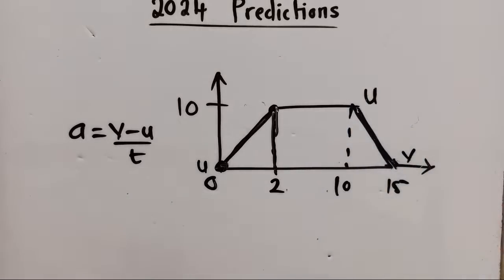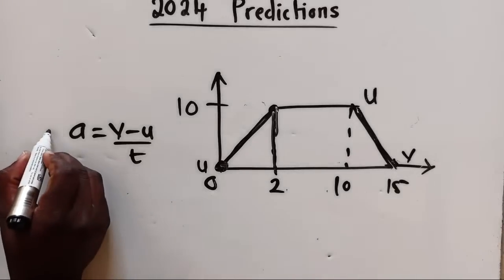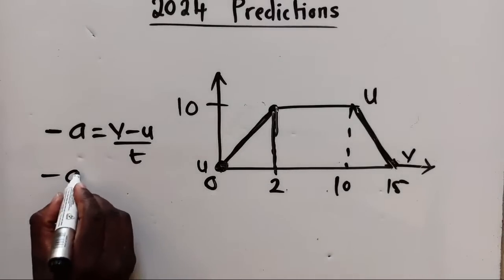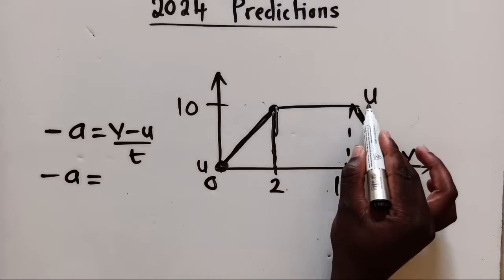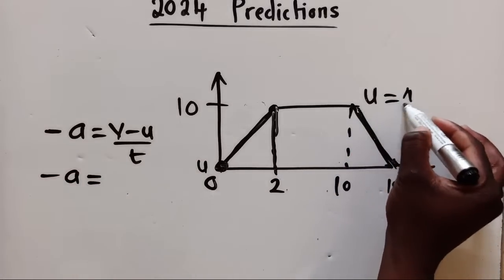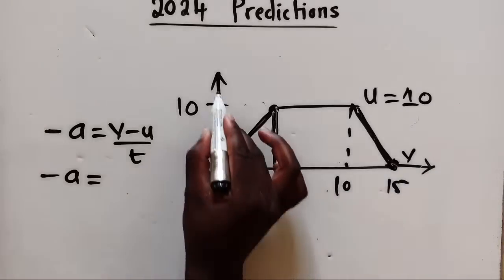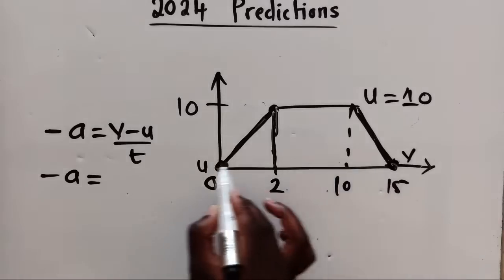So if you pick it like that, your formula must have a negative sign to show that you are going down. It's the opposite direction. So we shall say negative a is equal to my initial velocity here, which is 10, of course. My final velocity here, if you look at the y-axis, the number here will be 0.